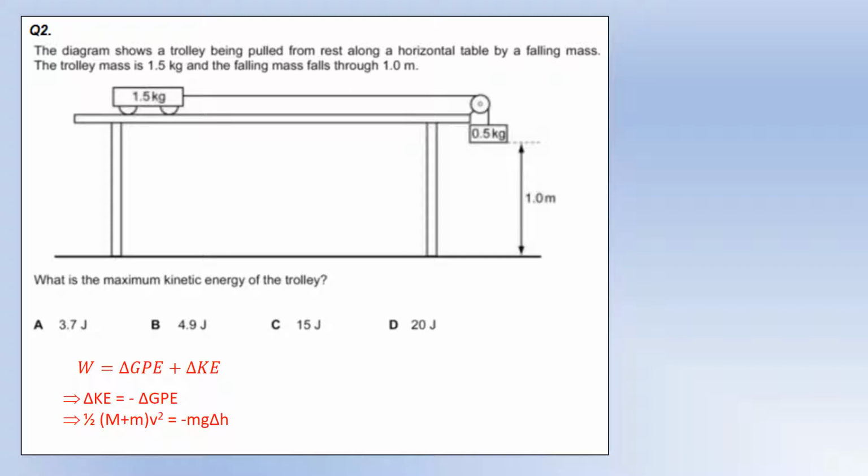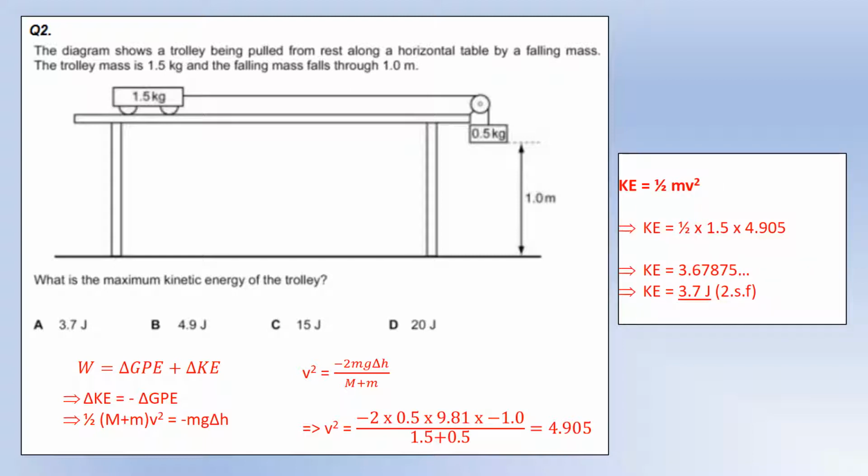Their speed is the same. Once we've got that, we can rearrange to make v squared the subject, and that gives us that number there. We just need to times that by half m, and that will give us the kinetic energy of the trolley, which is clearly option A. Okay, so that's that one.